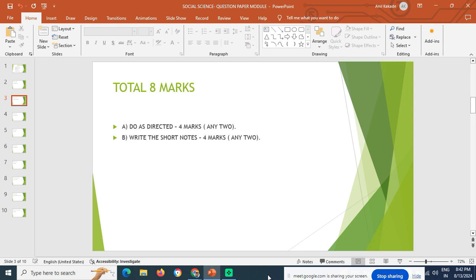Identify the wrong pair, we give full marks. And do as directed also, we give full marks if the answer is fully correct. For example, types of tourism is the question. As we all know, there are different types of tourism, for example, local and interstate tourism. If you write only local tourism, you will get the marks.